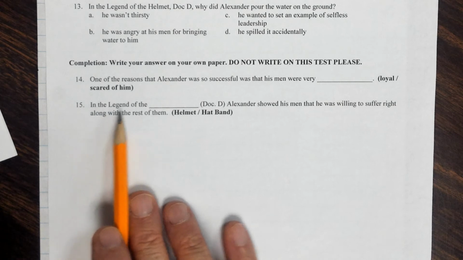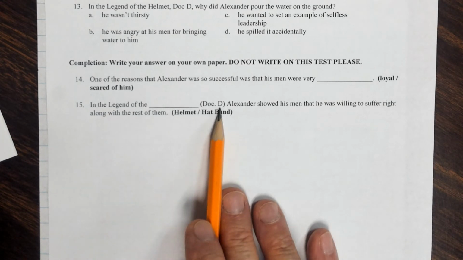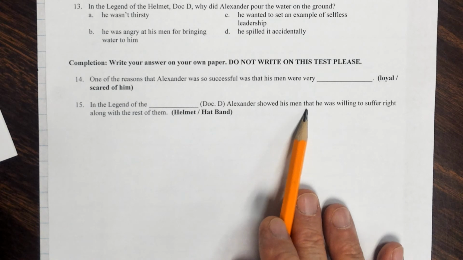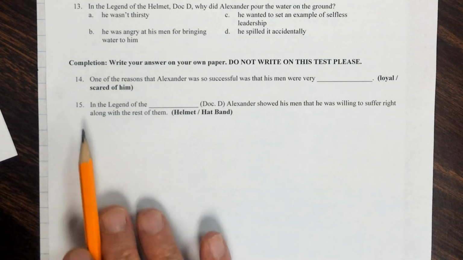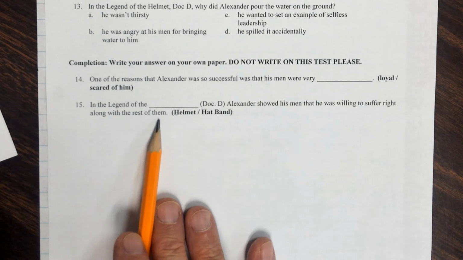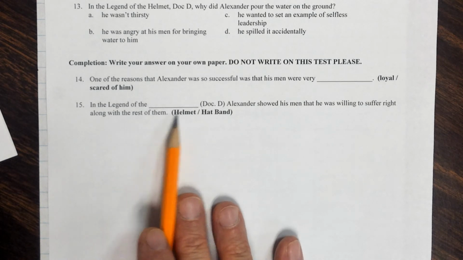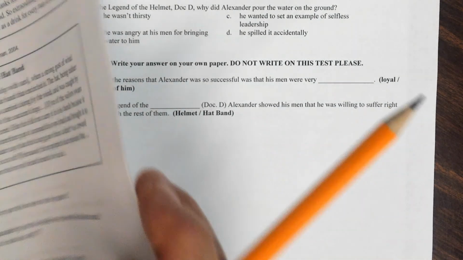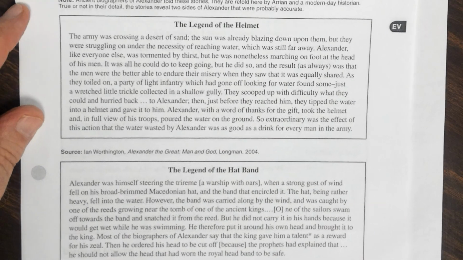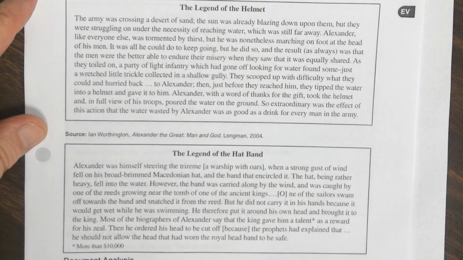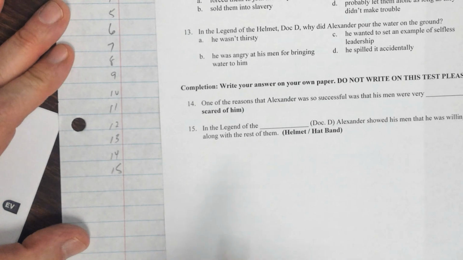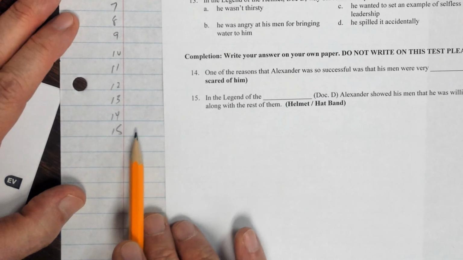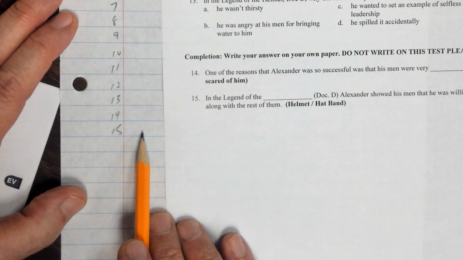15. In the legend of the blank, which is document D, Alexander showed his men that he was willing to suffer right along with the rest of them. Is that the legend of the helmet, or is that the legend of the hat band? Again, it's document D. So if you need to read back through those two legends to figure it out, there they are. And when you figure out your answer, write that word for number 15. Either you're going to write the word helmet or you're going to write the word hat band.